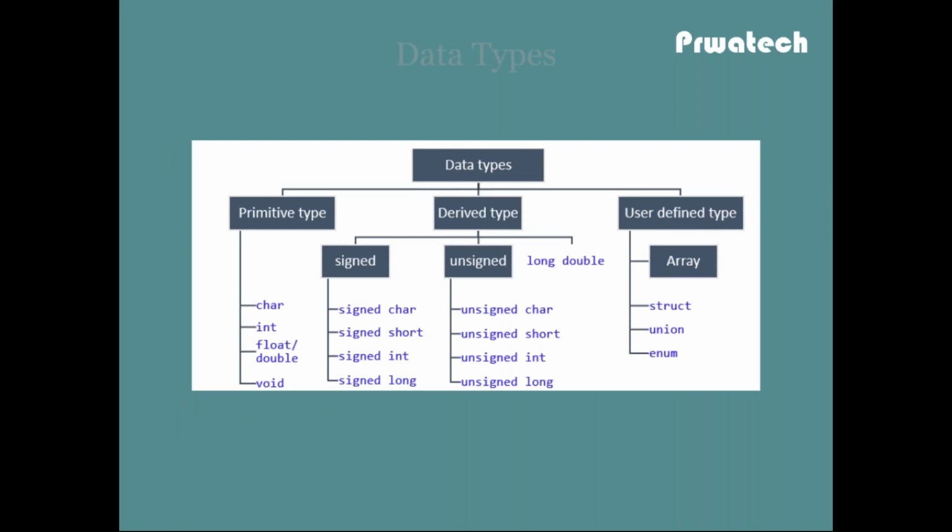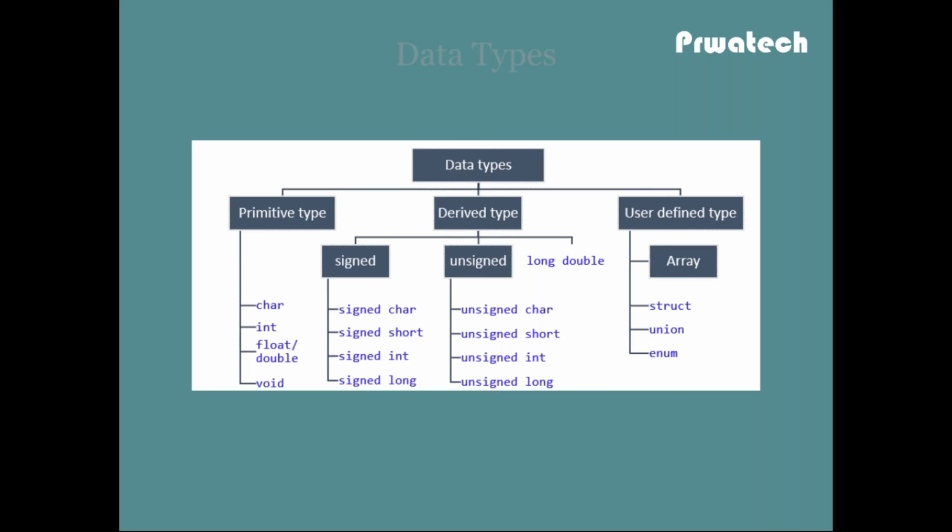So what are the data types in C? There are three types of data types: primitive data types, derived data types, and user-defined data types. Primitive data types are character, integer, float or double, long, and void.